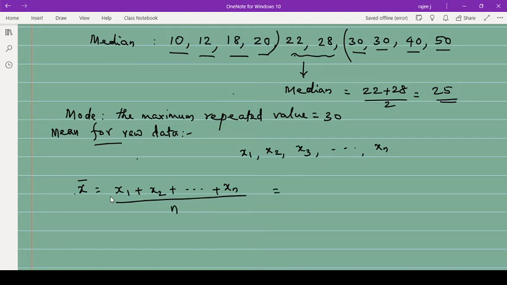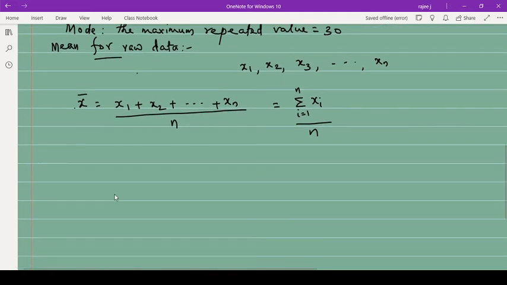And this is given by, instead of writing all this together, you can put the summation sign sigma xi, where i is from 1 to n. Summation sigma means you have to put plus between those variables, whatever they are. So summation i equal to 1 to n xi divided by n. This is the formula to find the mean of raw data. x bar equal to summation xi upon n. That is the formula to find the mean of raw data. So this you have to remember.